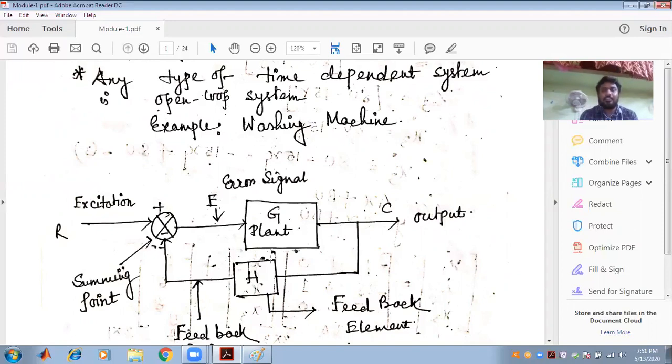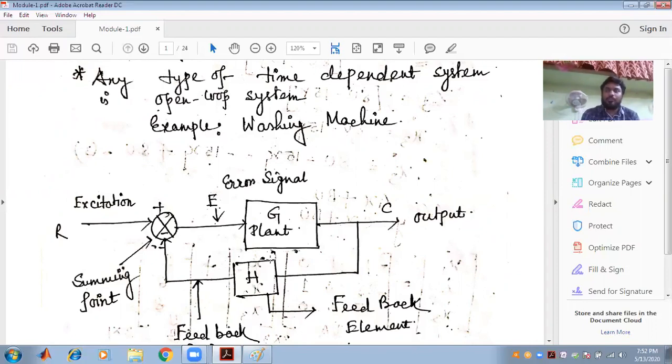If we are able to minimize the error signal, the stability that we obtain from the transfer function is improving. And this is the main part in order to study the control system, the stability of the system. Another important part: when I move from the time domain to the Laplace domain, the S domain platform, and it is found that the poles are lying on the left hand side of the S plane, the system is stable.